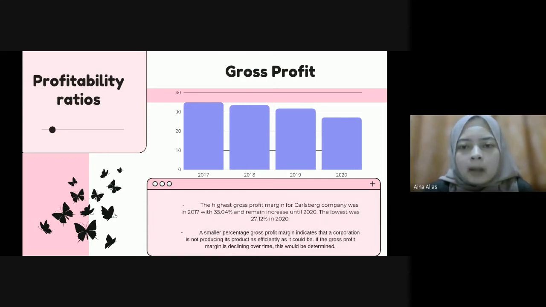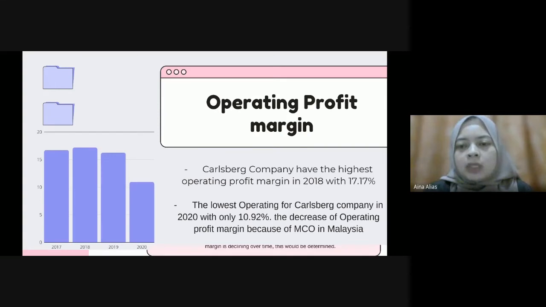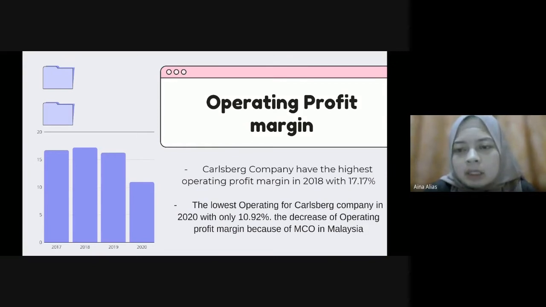Next, operating profit margin shows how much profit a company makes from sales after paying variable cost of production. The formula is operating profit divided by sales times 100. From the calculation, Carlsberg has the highest operating profit margin in 2018 with 17.17%, and the lowest is in 2020 with only 10.92% due to MCO in Malaysia. The higher the ratio, the more efficient the company is in its operation and good at turning sales into profit.